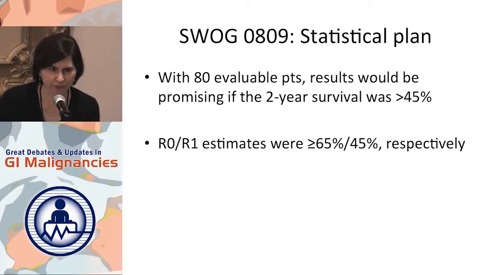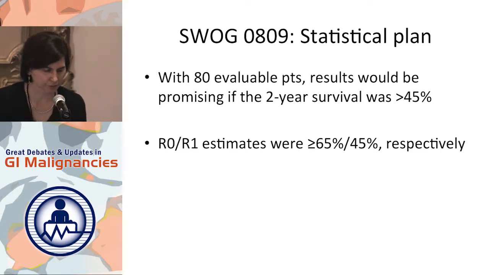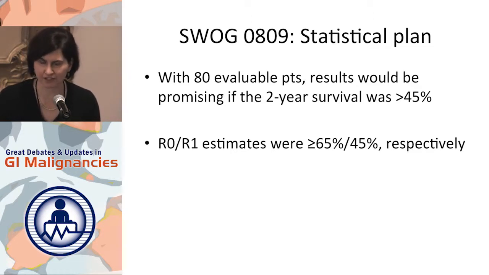And after that, people were then given concurrent capecitabine with external beam radiation. So the statistical plan was that with 80 patients, we would be able to show a 2-year survival of greater than 45%. And if we were able to do that, that would be considered promising. And there was a planned subset analysis to look at the R0 and R1 cohorts separately, so those with positive margins and those with negative margins.